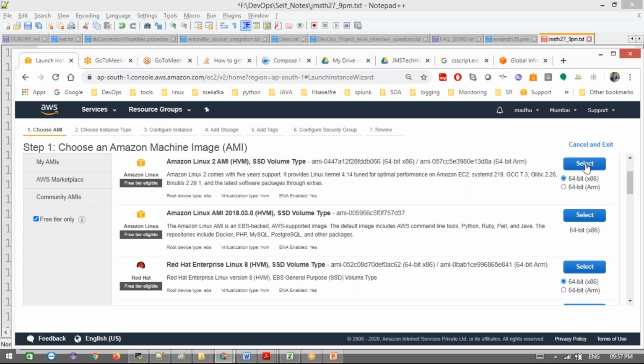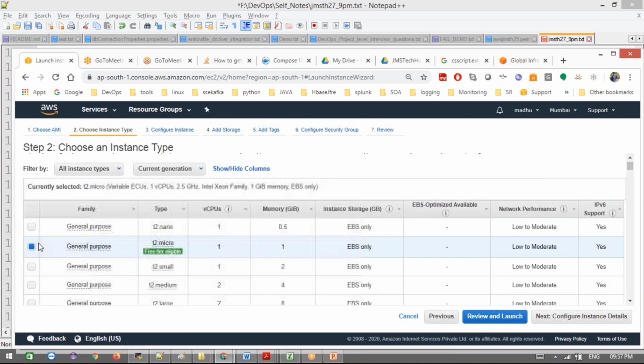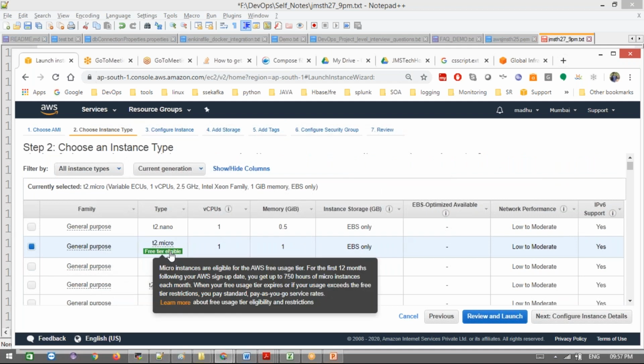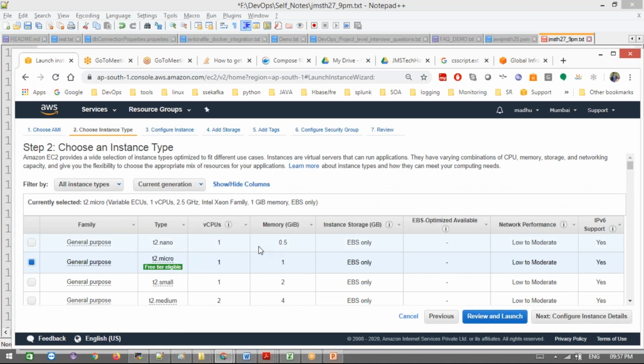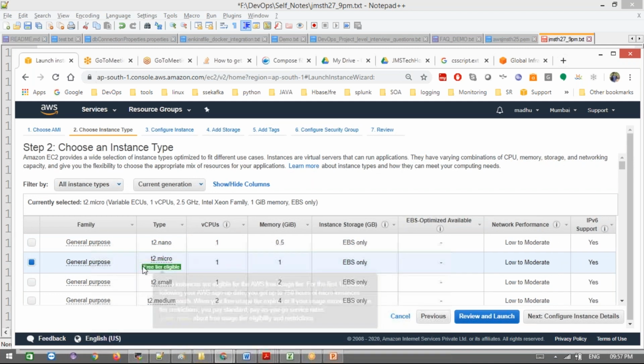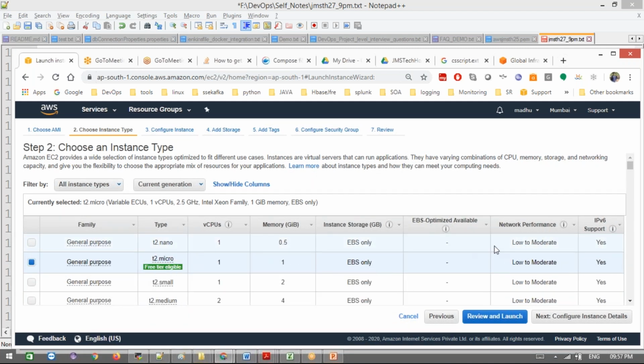Go for the particular service here, and be careful when creating here also. The T2 micro instance is the only free one, and the remaining ones are chargeable. If you select other services, it is chargeable. We need to select the free tier eligible one. They give us 1 CPU and 1 GB RAM. That's fair enough for practicing our Linux commands, Git, Jenkins; all these things are enough for us.